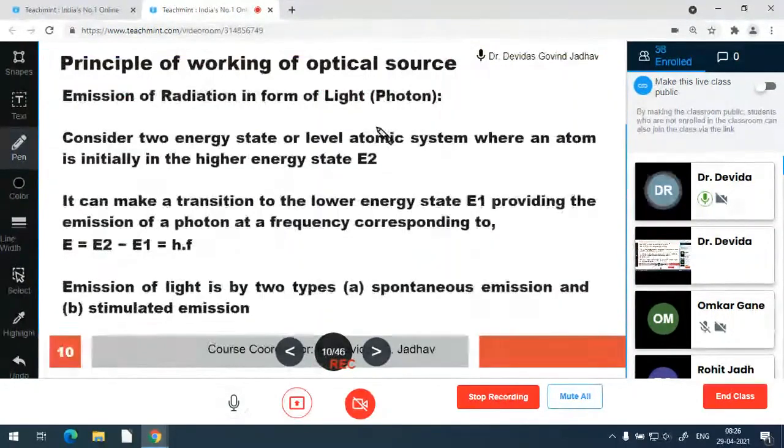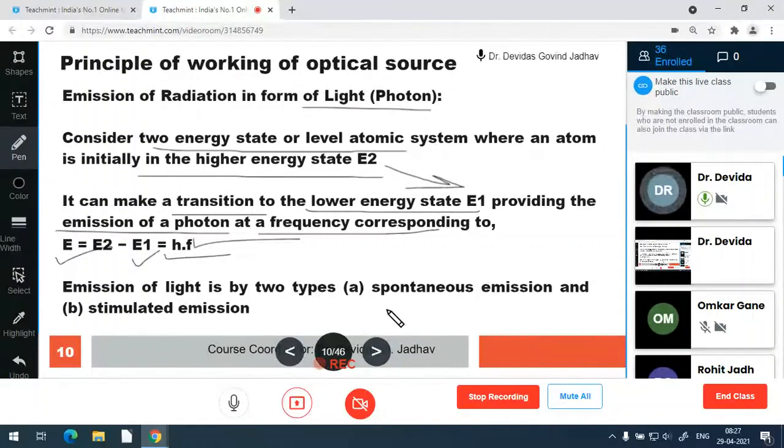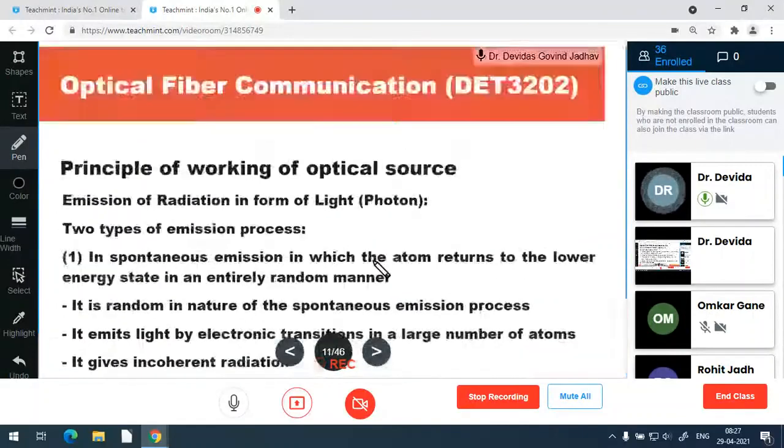In emission of radiation, light or photon, again the atom is considered a two energy level atomic system, and the atom is initially at the higher energy state. Now it can transit from higher to lower energy state, from E2 to E1, by emission of a photon at a frequency corresponding to E equal to E2 minus E1 equal to hf. So f is the frequency. The emission is of two types: spontaneous emission and stimulated emission.